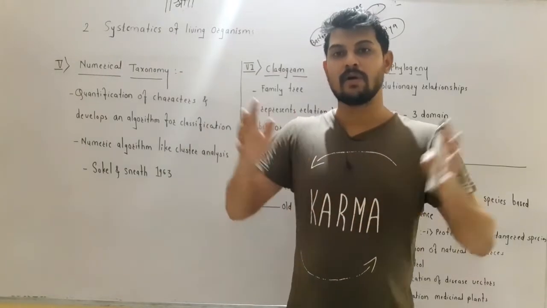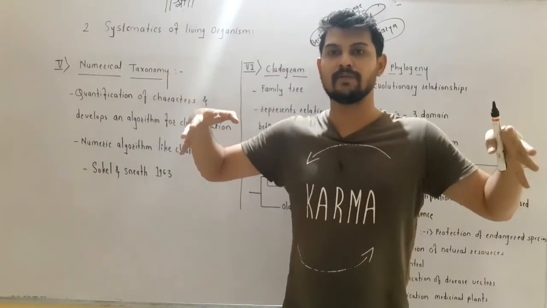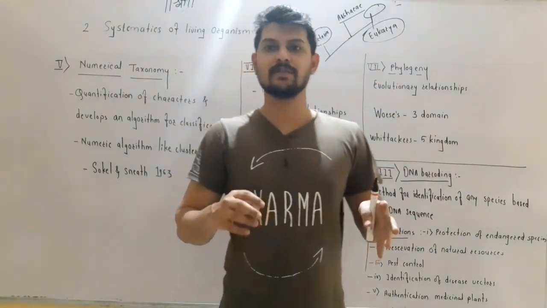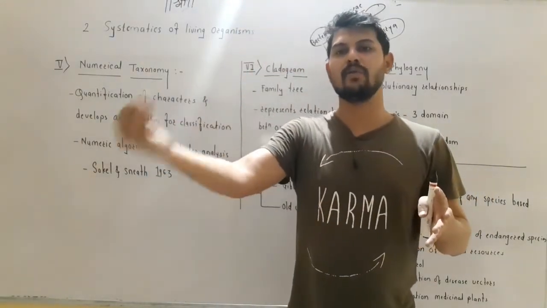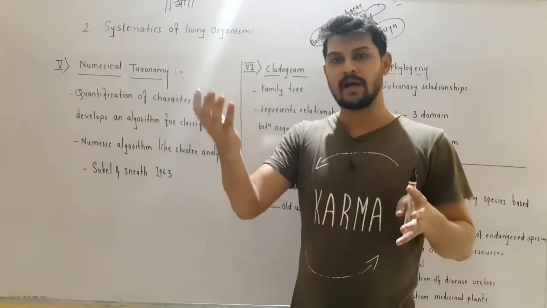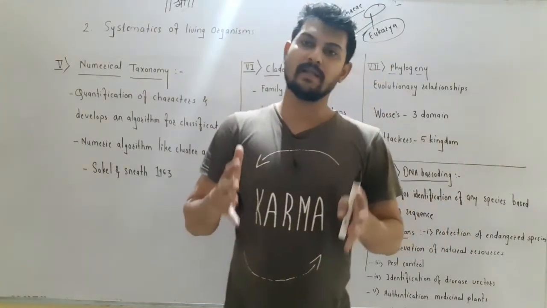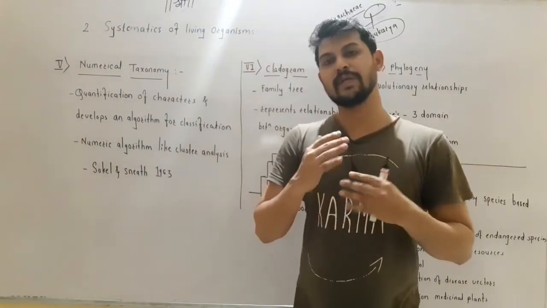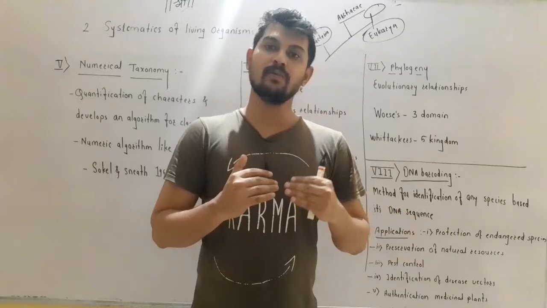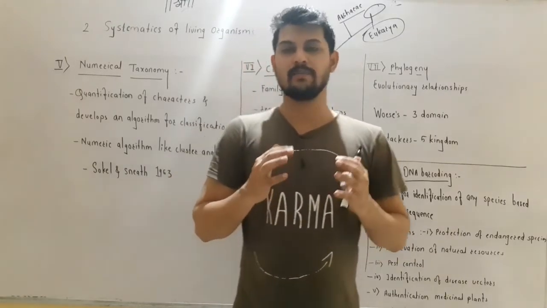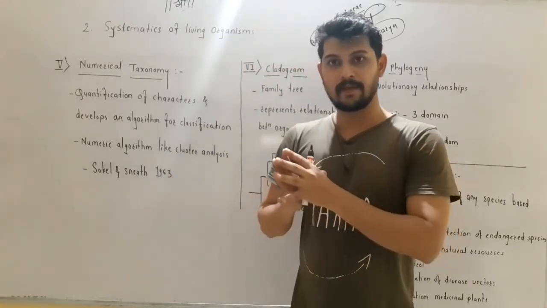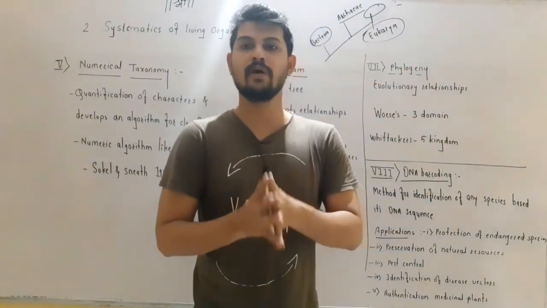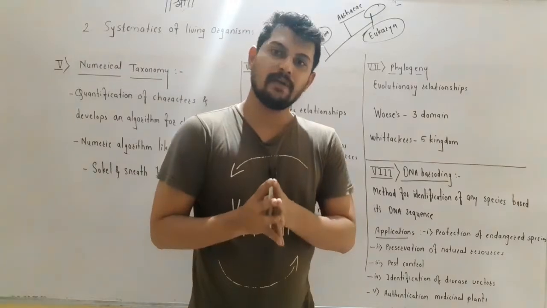Getting this? So already we have the information of the barcodes, meaning information of the sequences of the DNAs of the organisms. Then when we discover a new organism, we also isolate the DNA from that organism, the sequencing is done and that information is placed in the software, so we can get comparative information about the organism, and we can also identify that particular organism. So DNA barcoding is used for the identification of any organism.